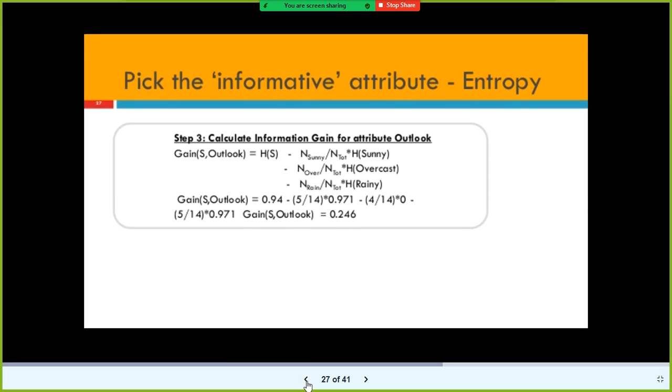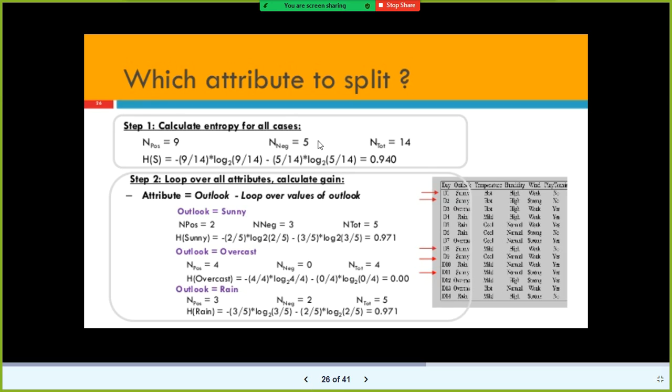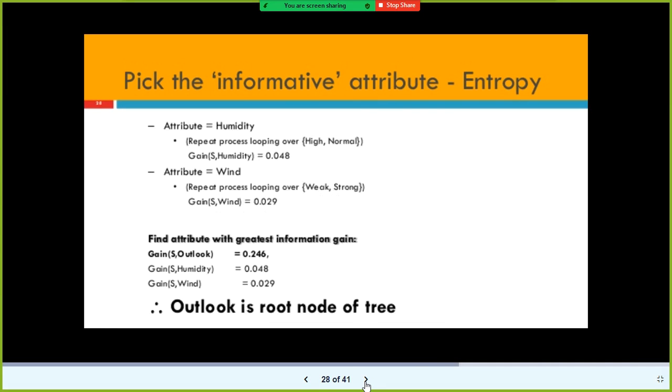So it might confuse you, but it's a very simple one. What you do is, after this session, I will share the video. You pause it and watch it one more time, okay? Then you will be able to understand. But once you understand the entropy, then you are all set.